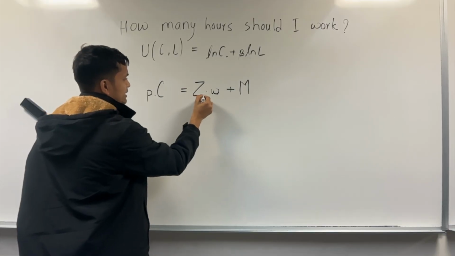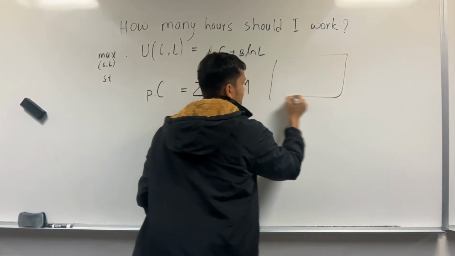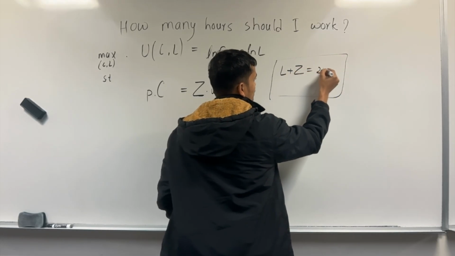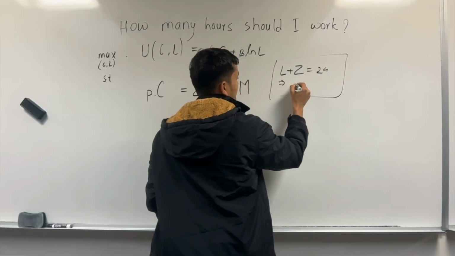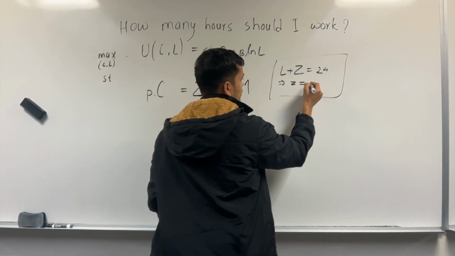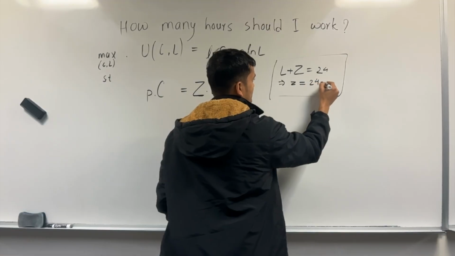convert this G in terms of leisure, saying that leisure plus worked hours equals 24, meaning the hours of work done equals 24 minus leisure.